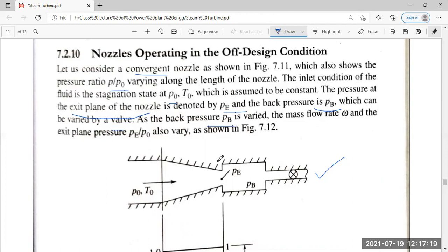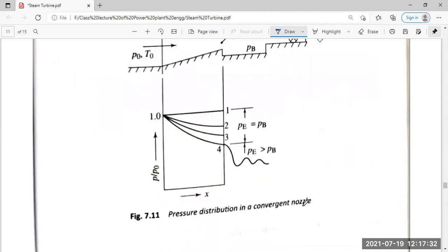As the back pressure is varied, the mass flow rate omega and the exit plane pressure PE are also varied. This is P0 and T0, and this is the valve. The pressure distribution is plotted against the length X, as P by P0. PA is equal to P0 from here to here, and PE is equal to P0 from here.